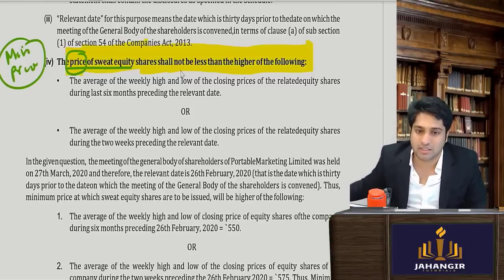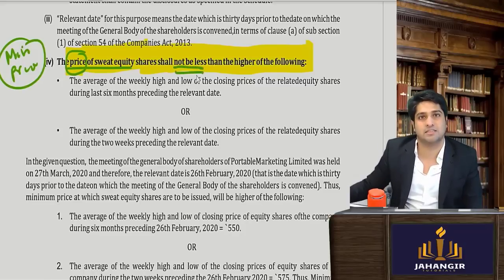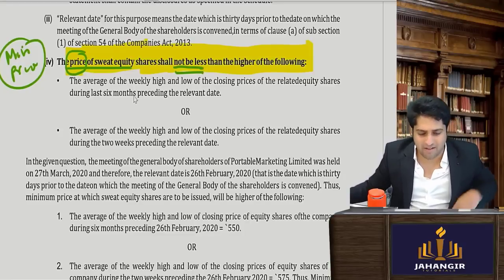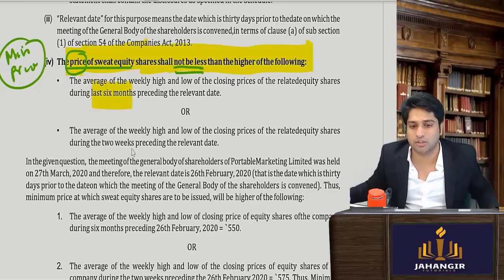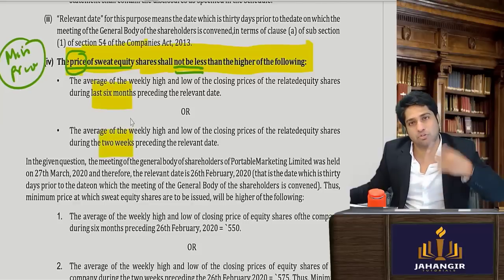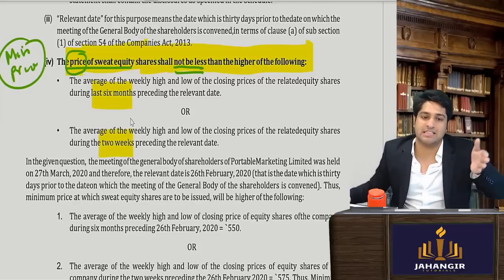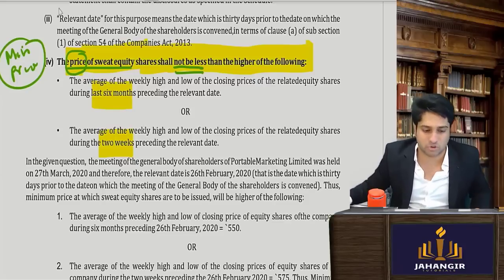Now, it should not be less than the higher of the following. The higher of the following is the average weekly high and low of the past 6 months or the past 2 weeks. There are softwares in place to find out the average price of the past 6 months and also the average price of the past 2 weeks.